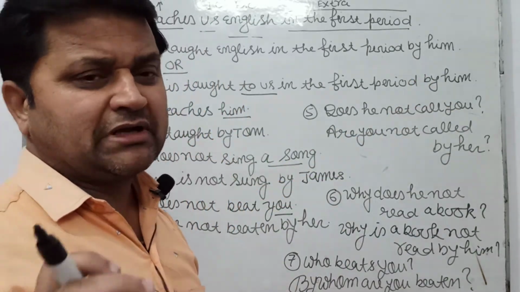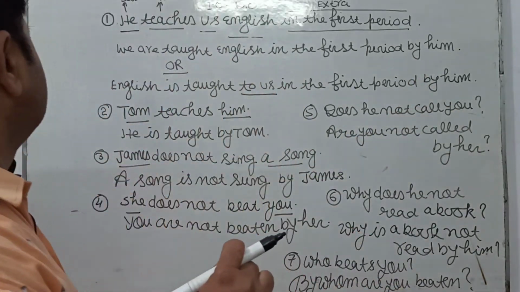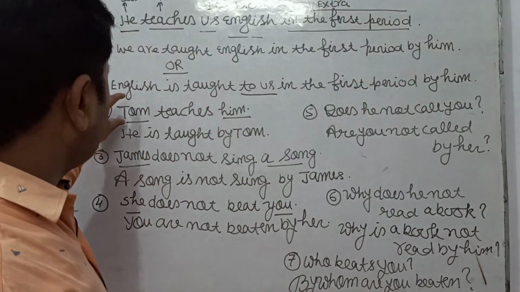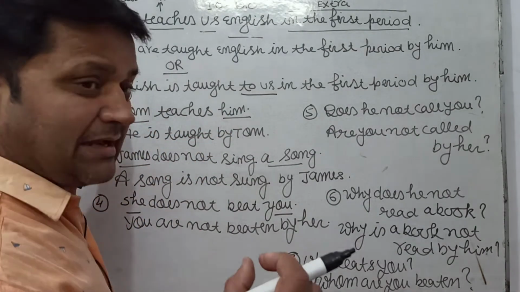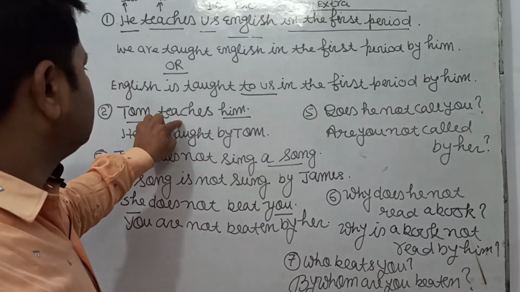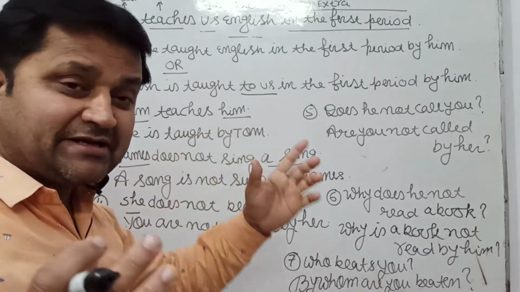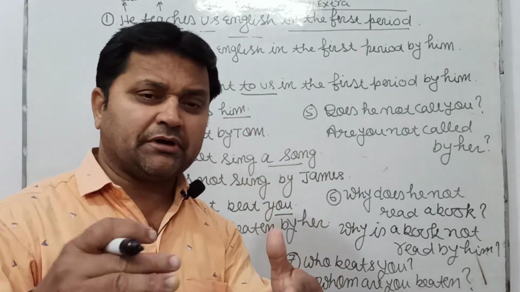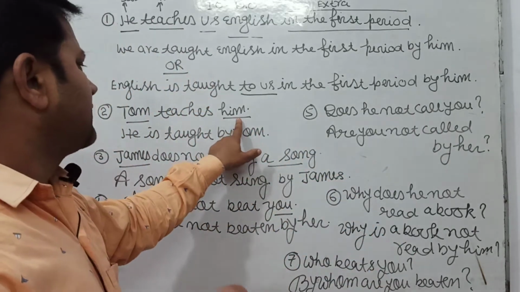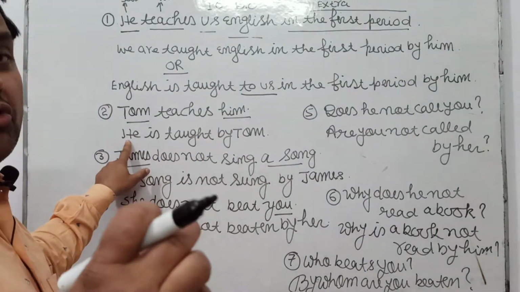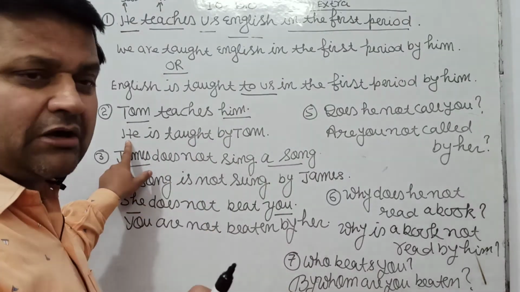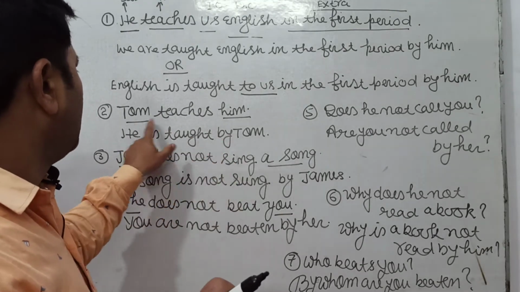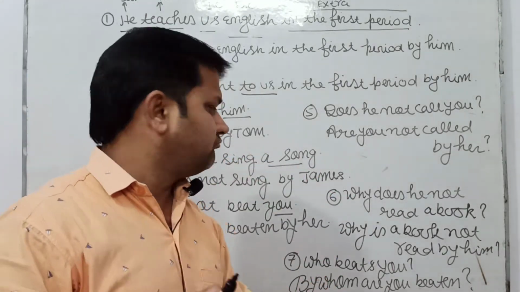Now I am going to tell you the next sentence. Tom teaches him. In this sentence, Tom is doing an action. Tom teaches him. Him is receiving the action, so him is object. Him is singular number. Subject of him is he, because he is a singular number, so we have to use is. He is taught by Tom.